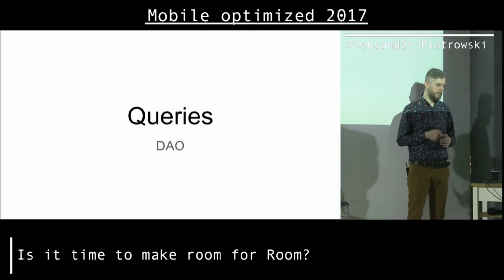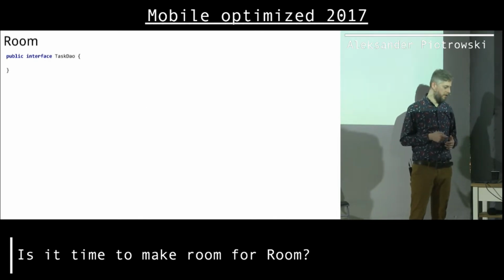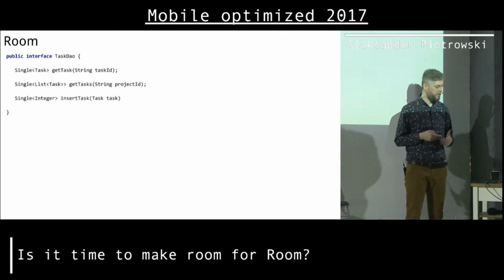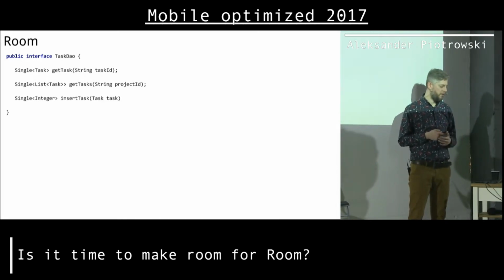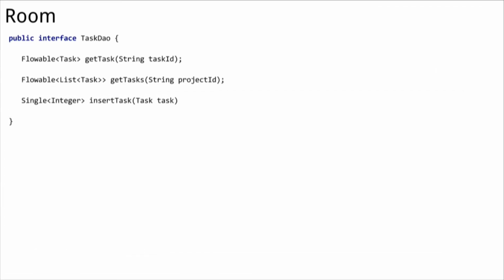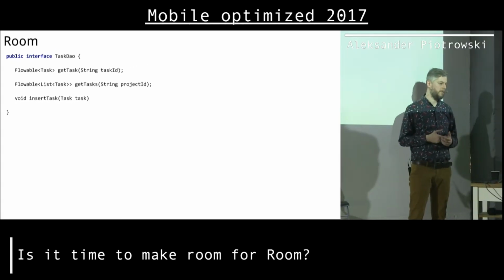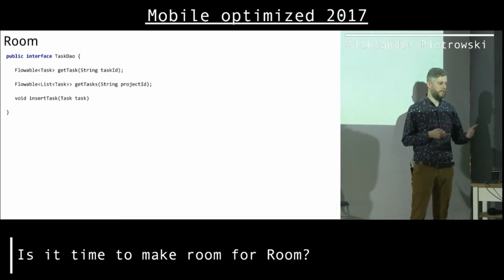So let's create a DAO for Room and then requery. With Room, to create a DAO, I create an interface and add some methods. Basically, let's imagine I want to get data from the database, like one task or a list of tasks for a project, and then insert a task. And if you are using RxJava, you cannot have singles, you have to go with flowables. That's a pity. And then, of course, there are no singles, so insert has to be a void. So with Room to create an interface to get data from a database, we go with just two calls that will get us flowables, a stream of data, and one call to insert data.